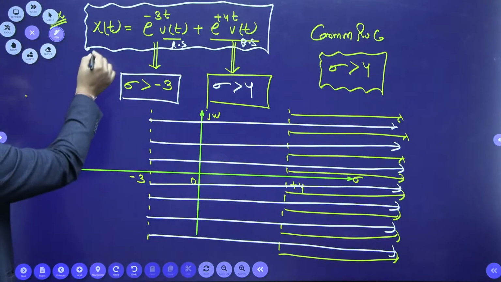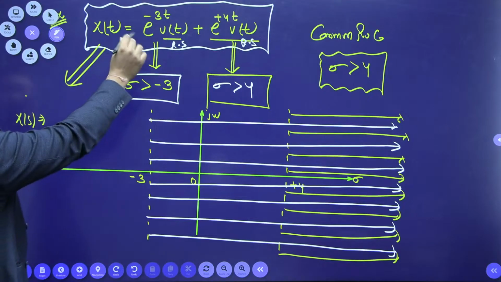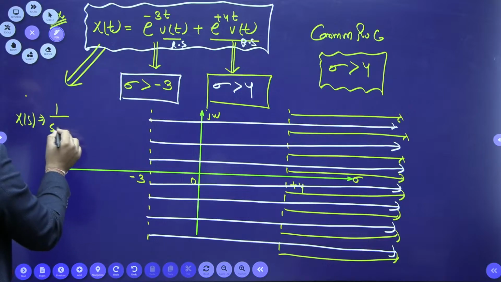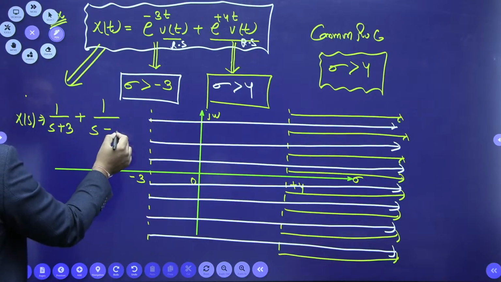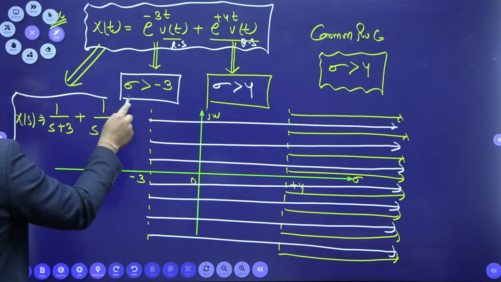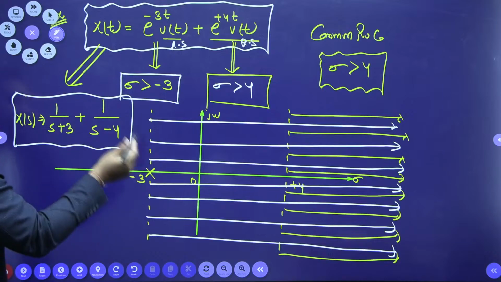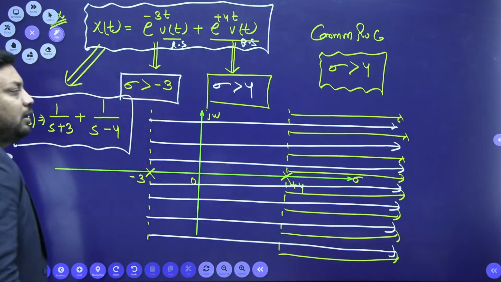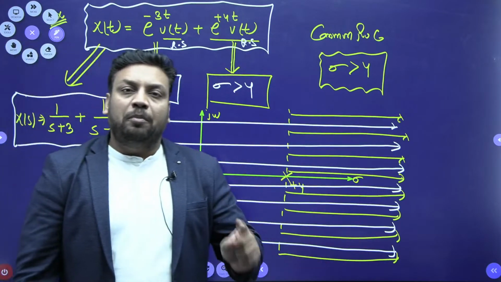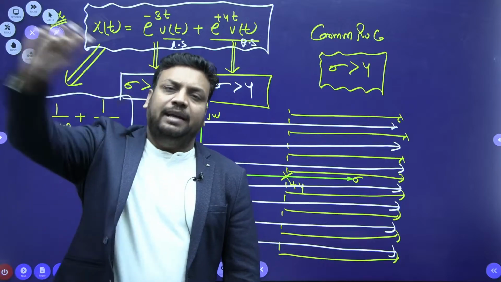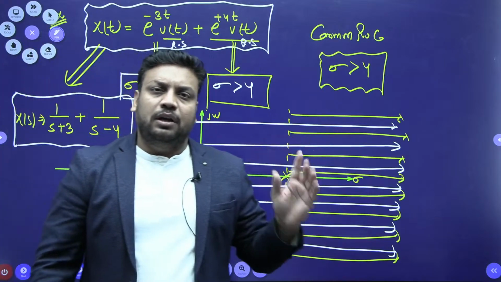If I take the Laplace transform now, because if the common ROC exists, only then can we go for the Laplace transform. So e to the power minus 3t u(t), Laplace transform is nothing but 1 upon s plus 3. And e to the power plus 4t u(t), Laplace transform is nothing but 1 upon s minus 4. Now you should tell me, beta, where are the poles? One pole is at minus 3 and one pole is at plus 4. So we can say that for right sided signals, the common ROC will always be right hand side to the rightmost pole.